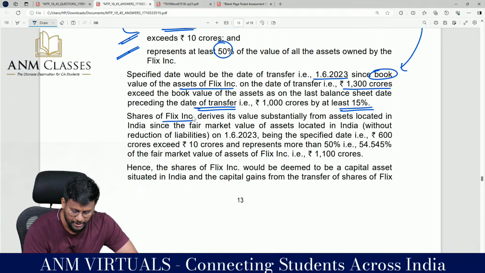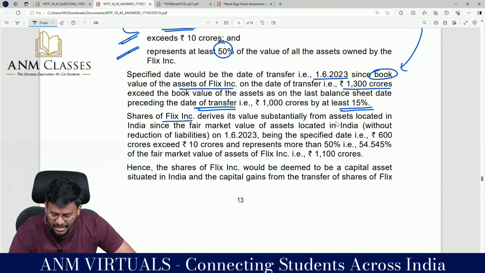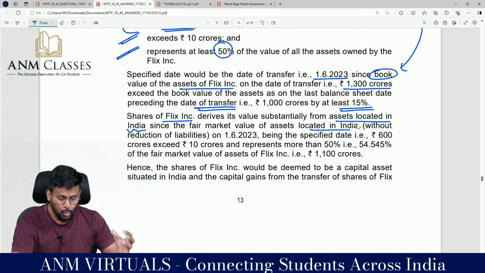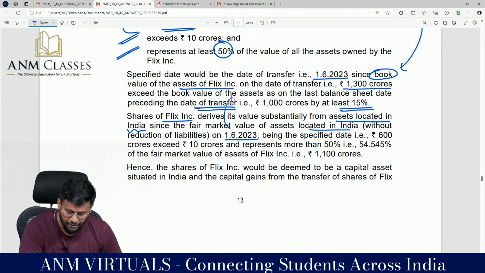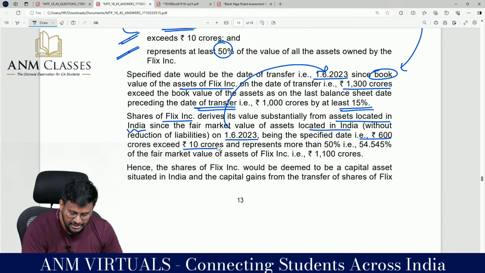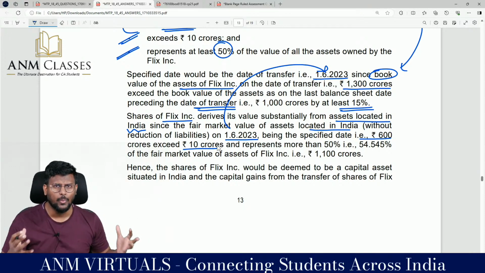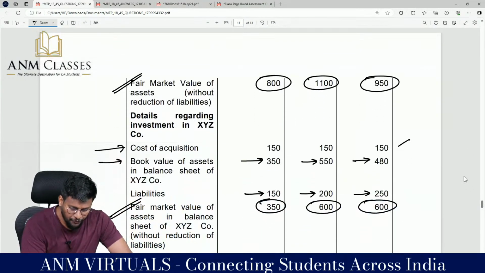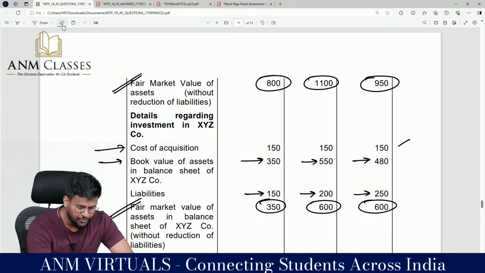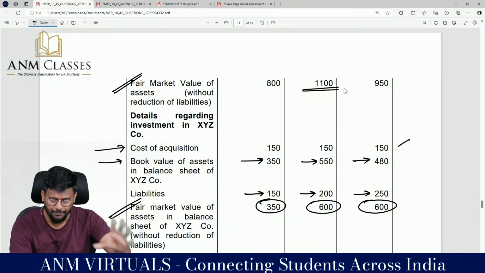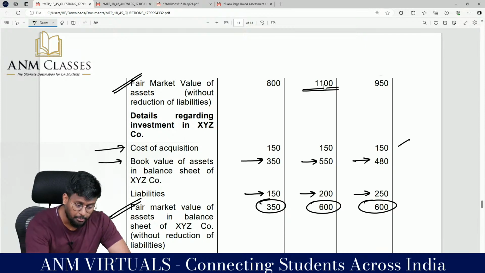Do shares of Flix Incorporation derive their value substantially from assets located in India? Since the fair market value of the asset located in India without reduction of liability on 1/6, I have explained why on 1/6, being the specified date, that is 600 crore, exceeds 10 crore, because amount wise it is more than 10 crores. They have given details regarding the Flix book value of asset and liability. They have given the fair market value of the asset without reduction, it is 1100 crore. This is on the date of the sale. Is this 1100 crore more than 10 crore?